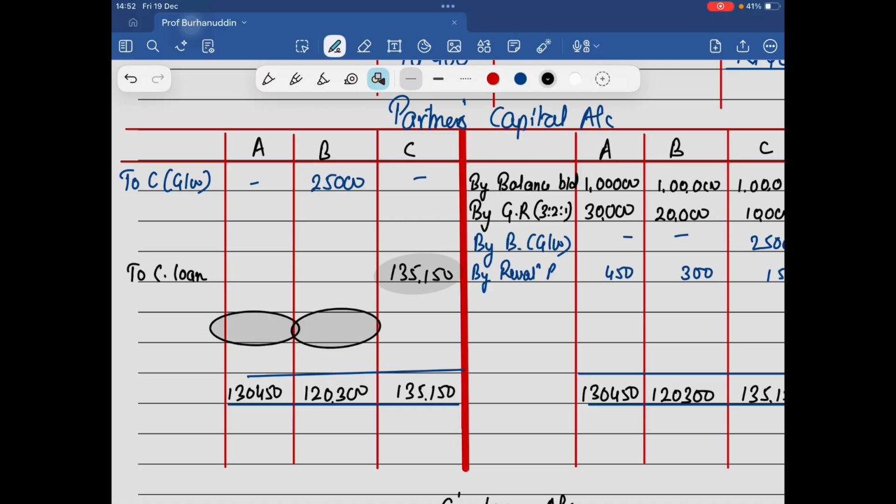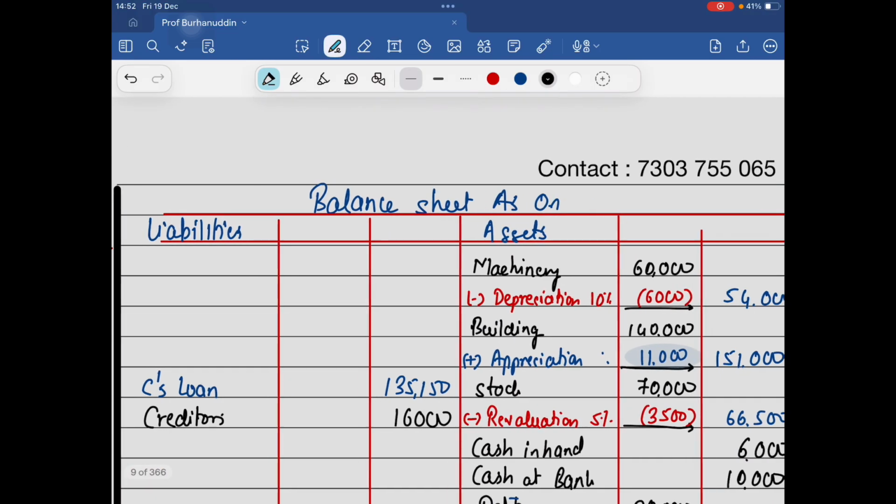So get a balancing figure over here. 1,20,300 minus 25 is going to be 95,300, and this is the same 1,30,450. Trust me. To balance carried down with the closing balance of capital.